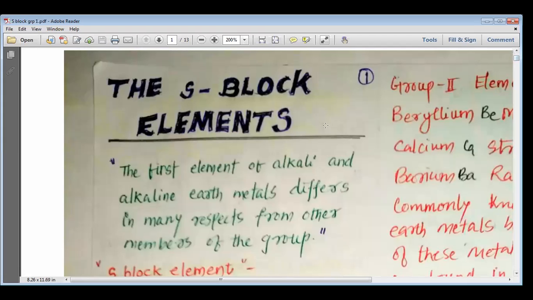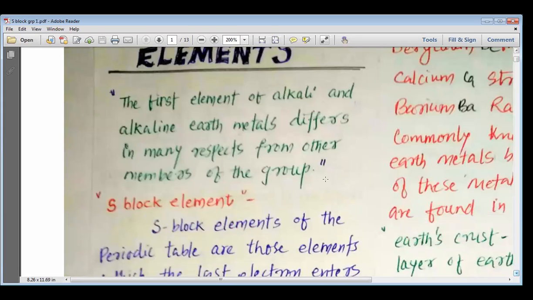So this is the first lecture about the S block elements. Let's have a look into it.